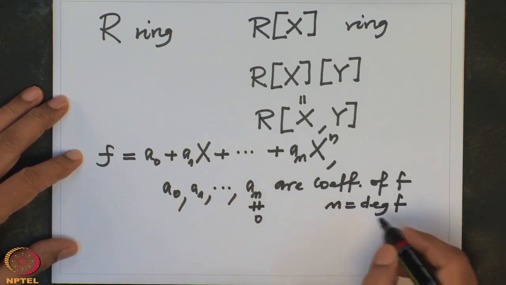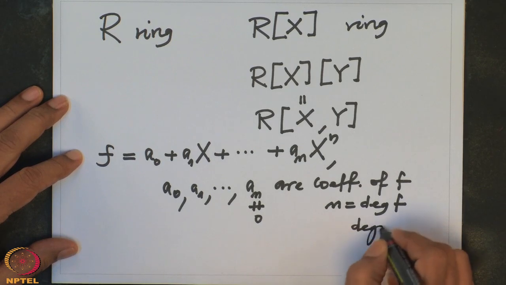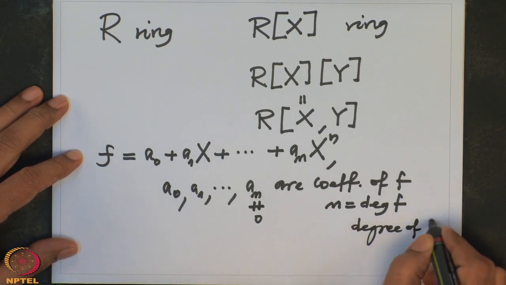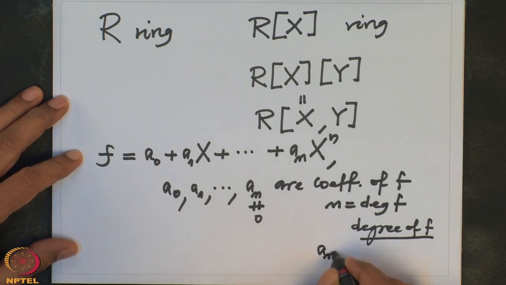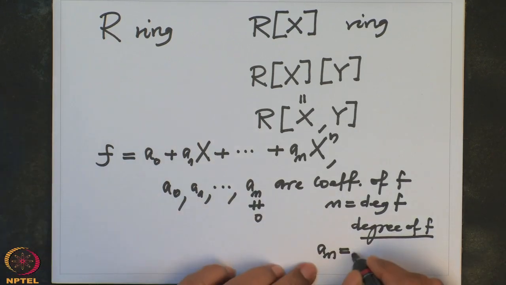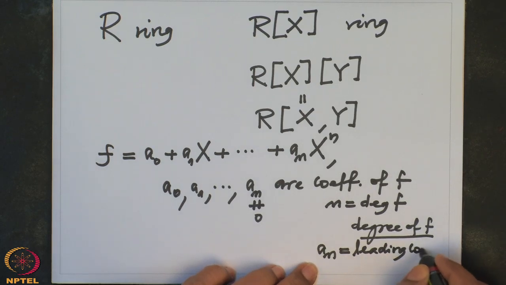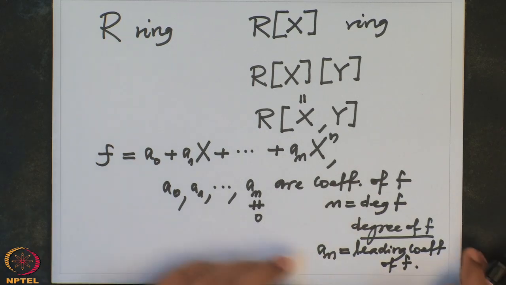This is denoted by deg f, the degree of f, and this coefficient a_n is called the leading coefficient of f.